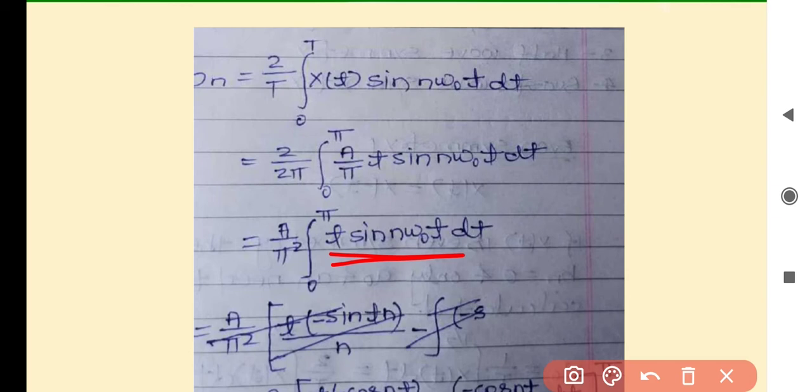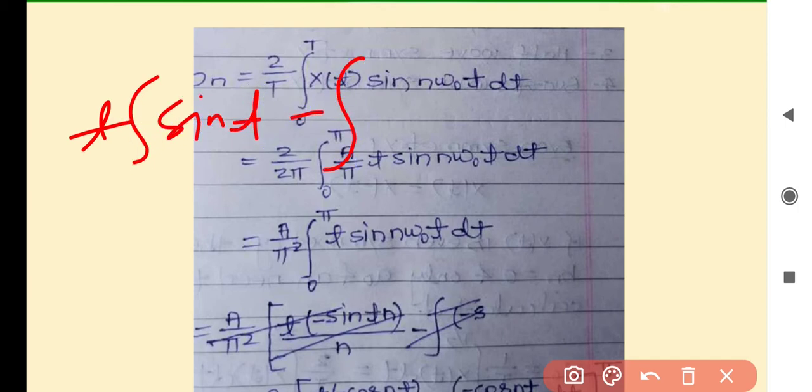We will write it as first function into integration of second function minus integration of differentiation of first function, means differentiation of t is 1, into integration of sin nt dt.